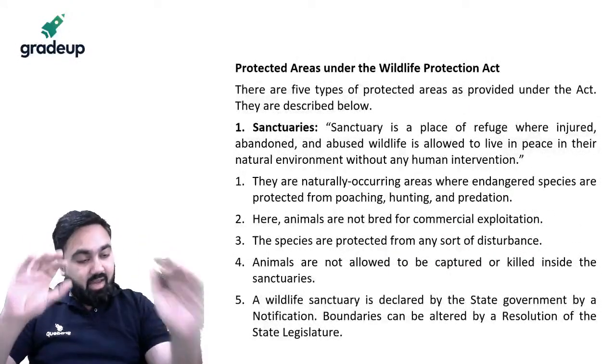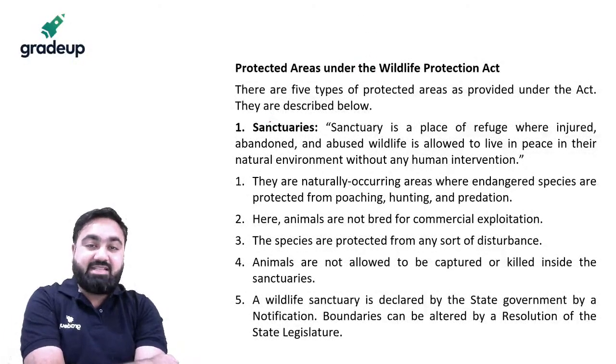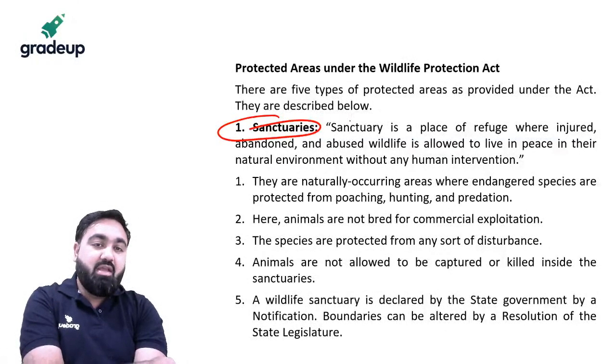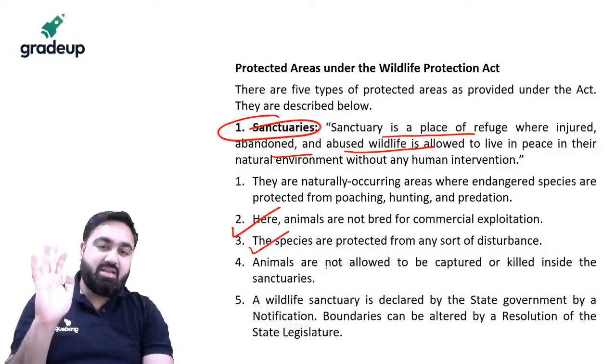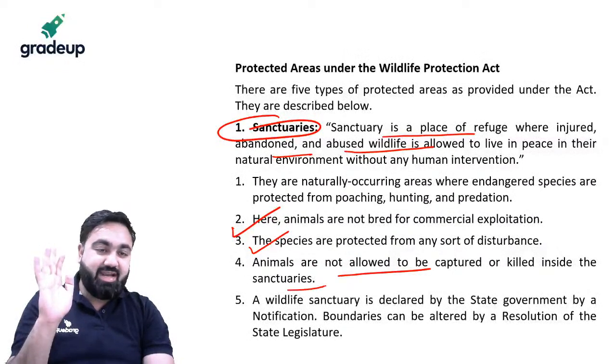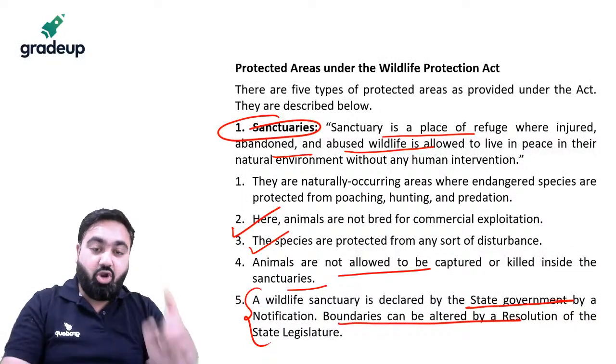Under this act, we also have different types of areas like sanctuaries. What are sanctuaries? A wildlife sanctuary is a place, a refuge, where abused wildlife can live in peace. Animals are not used for commercial exploitation. They don't have any disturbance. Animals are not allowed to be captured inside a wildlife sanctuary. And the most important part, it is the state government that declares a wildlife sanctuary, not the central government.